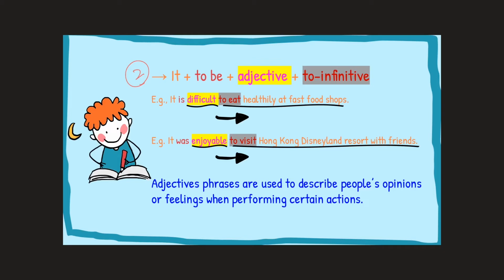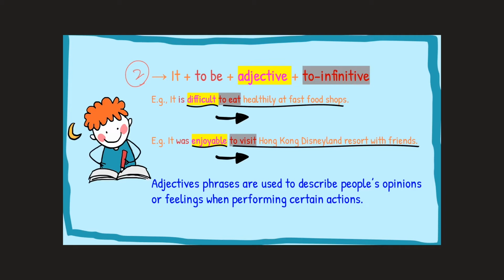But in the second pattern, we use the adjective when we are describing our opinions or feelings when people are performing certain actions. Okay, so the patterns are a little bit different in the fourth part. The first 3 parts remain the same. And in the fourth part, instead of that, we have to infinitive.